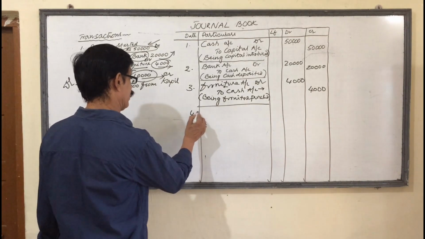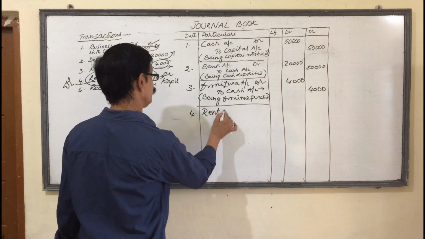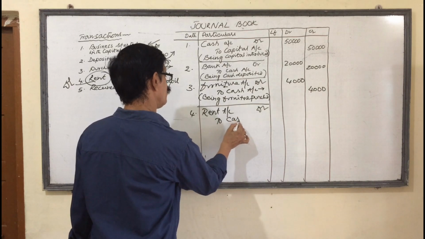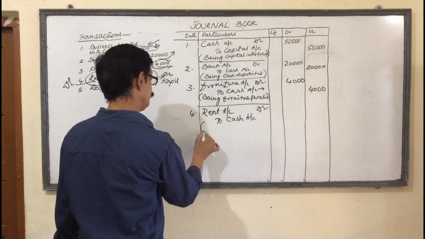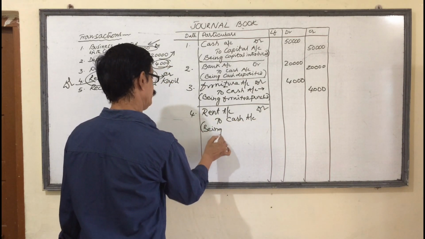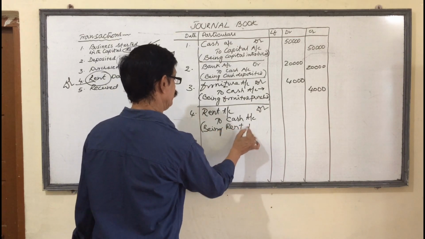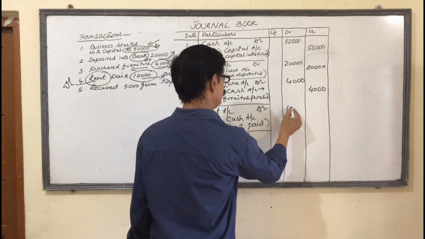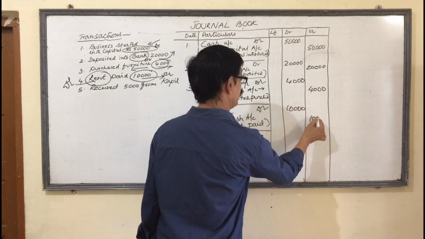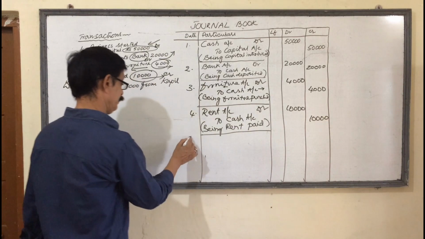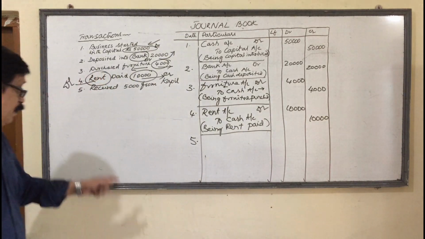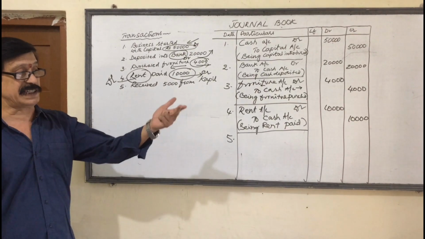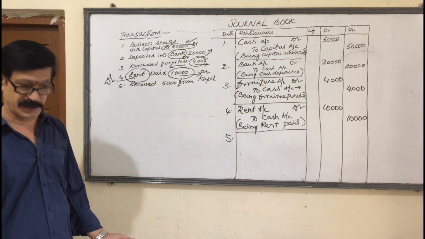Rent account debit. To cash account. Being rent paid. Debit 10,000, credit 10,000. Now last one here, received 5,000 from Mr. Kapil. I received 5,000 or we received.